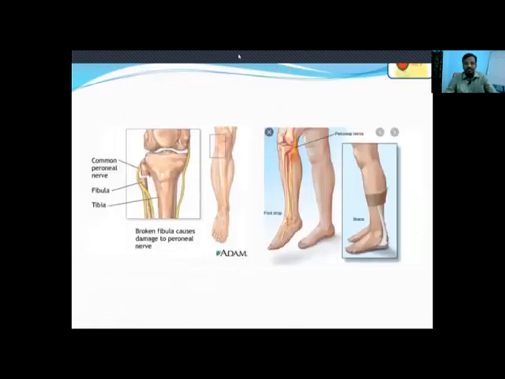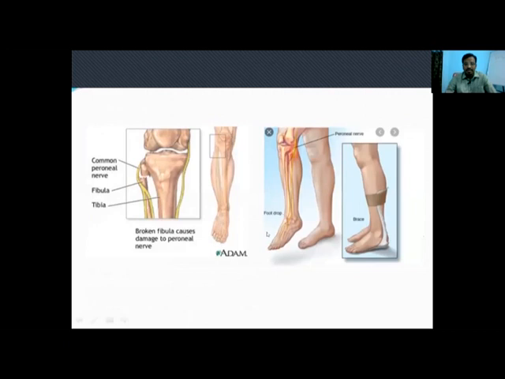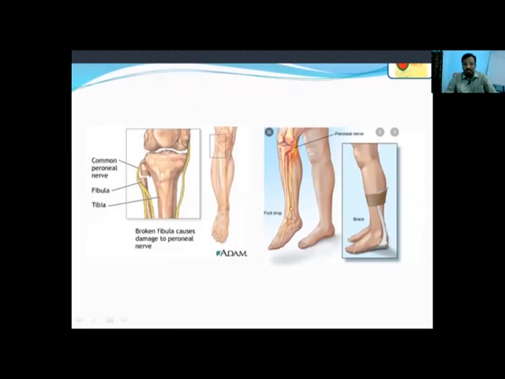In this image, we should see this is the dorsum surface of the foot, where the superficial peroneal nerve supplies the area, whereas in this part, the tibialis anterior will be in this location. This part is supplied by the deep peroneal nerve. So there are two branches, superficial peroneal and deep peroneal nerve. Where these two unite is the place where probably this might have got damaged.